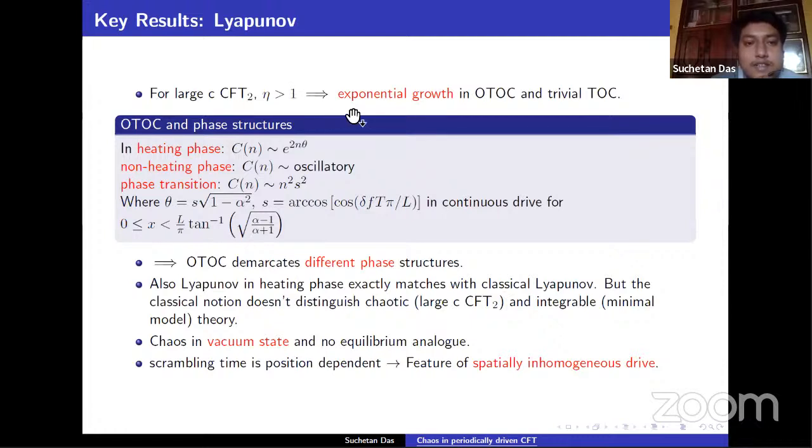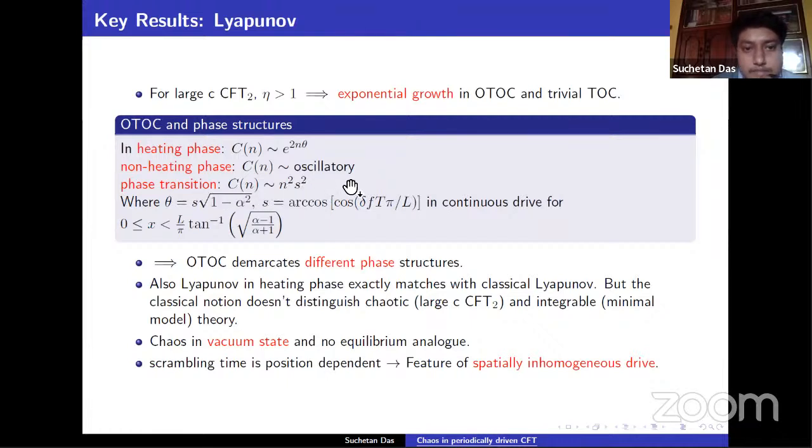So the key result is that for large c 2D CFT, we know that eta greater than 1 implies an exponential growth in OTOC, and eta less than 1 gives the trivial time order correlator. In our case, in the heating phase we have the exponential, chaotic growth of OTOC, in the non-heating phase the OTOC is oscillatory, and on the phase transition line it is power law growth in time.